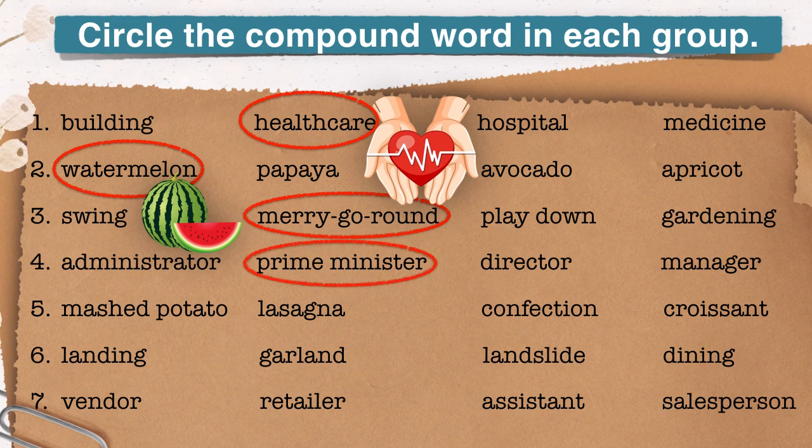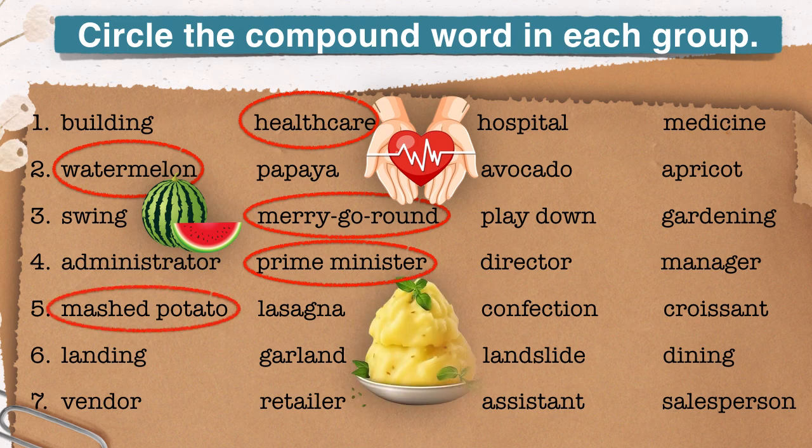Let's proceed to the next one. Among the options, the compound noun is mashed potato. On to the next one. The correct answer is landslide. Last one, the compound noun in this group is salesperson. Quiz up. It's time to shine.